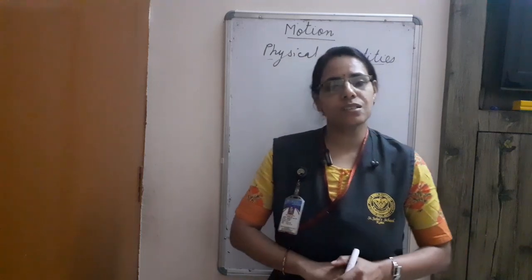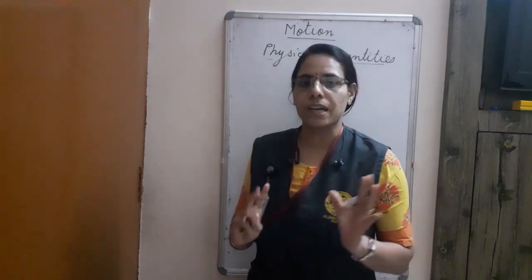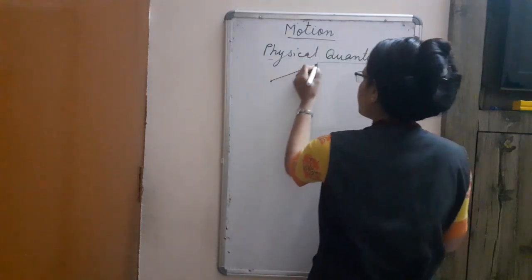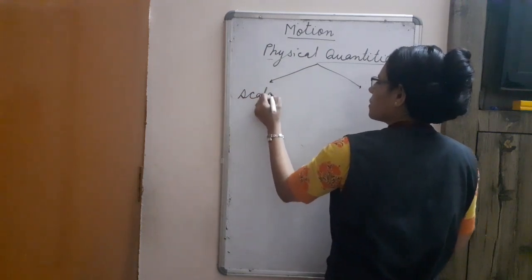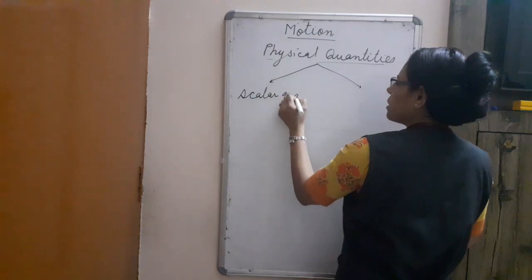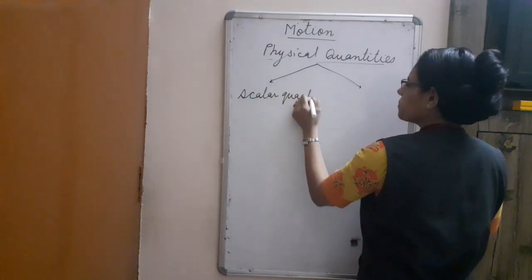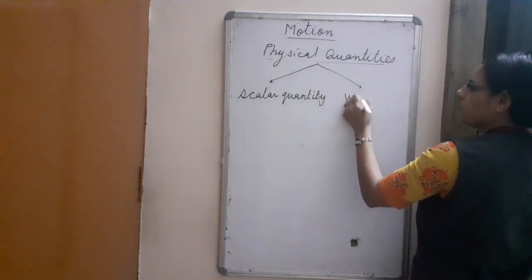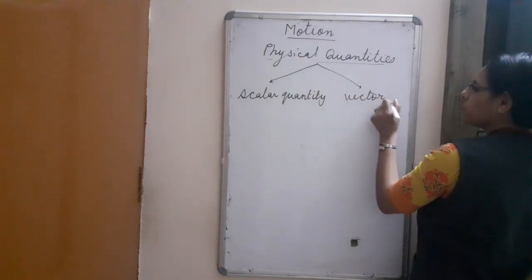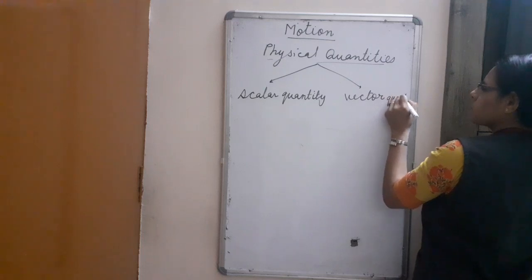On the basis of their measurement, they are of two types. These are scalar quantities and second one is vector quantity.